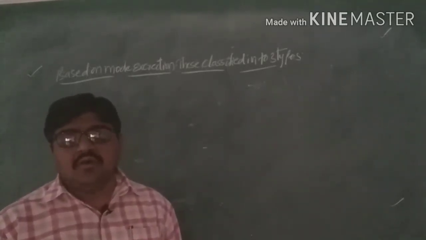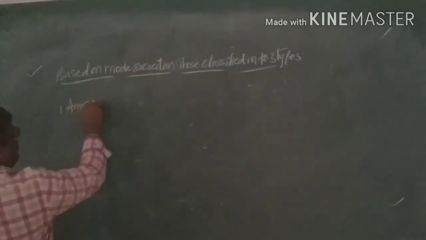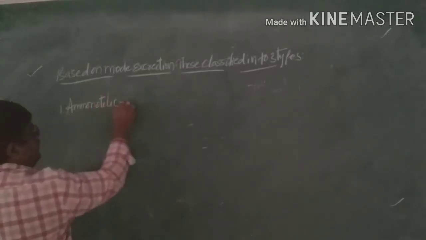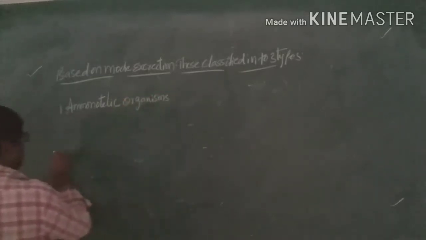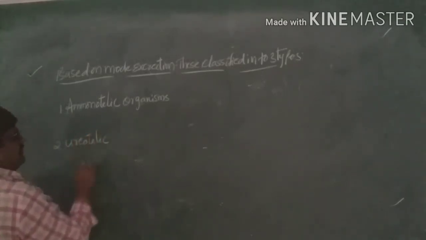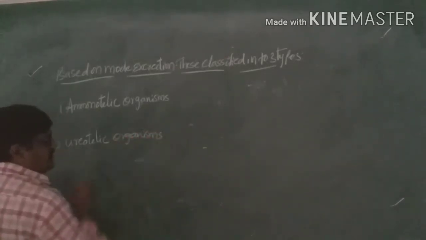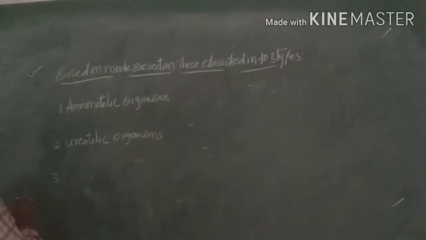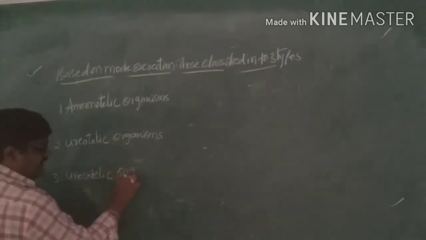The first one is aminotelic organisms, the second one is ureotelic organisms, and the third one is uricotelic organisms.